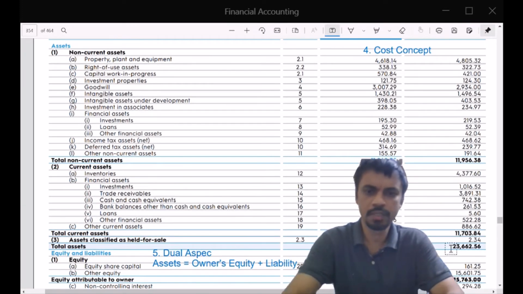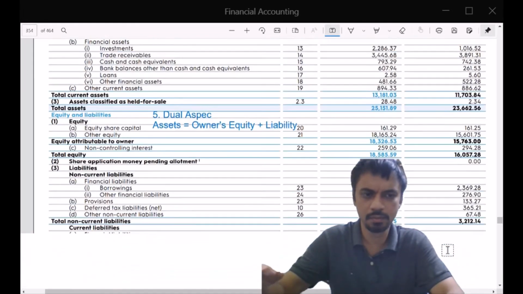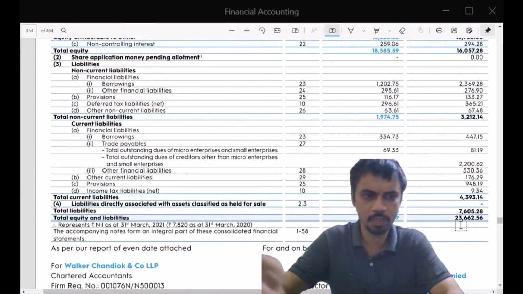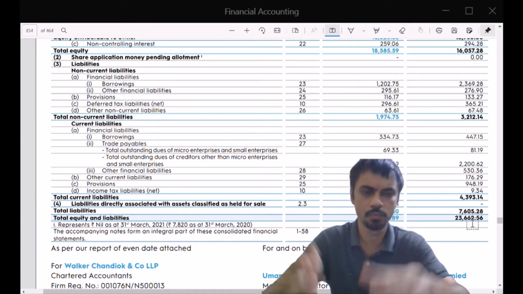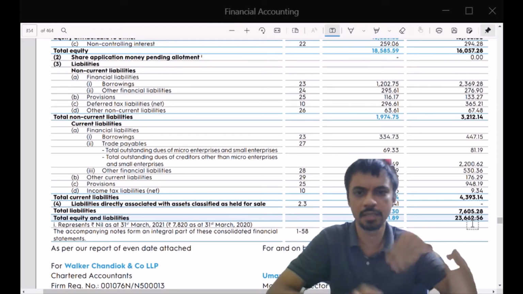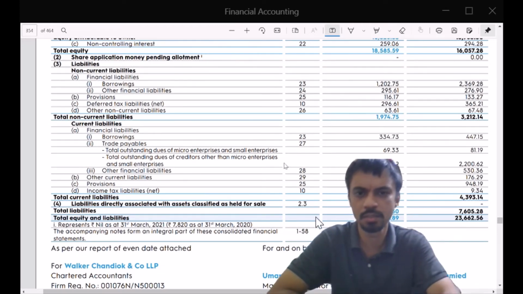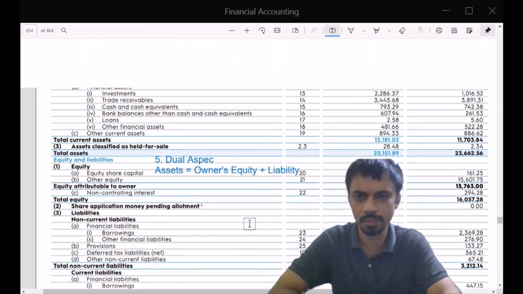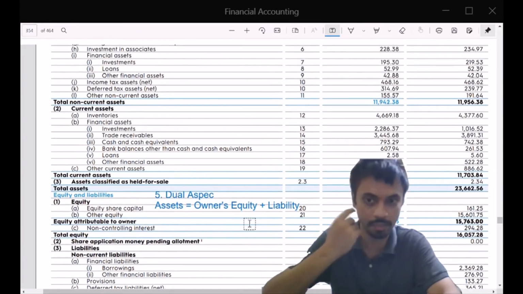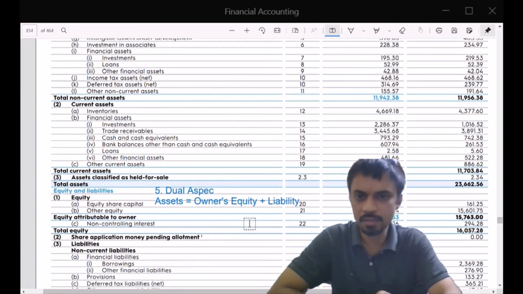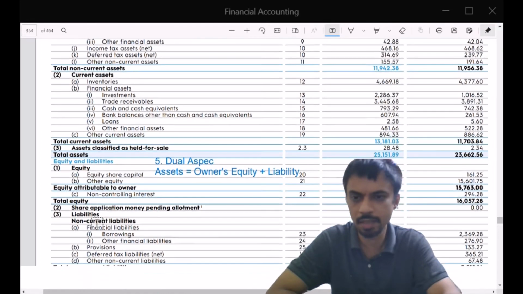So we saw that the total asset is 23,662, and the liability is also 23,662. So that balance is maintained, and that balance is maintained through this dual aspect of the nature of accounting. So two parts on the other side. One is the equity, which has these three subtypes, and then liabilities.